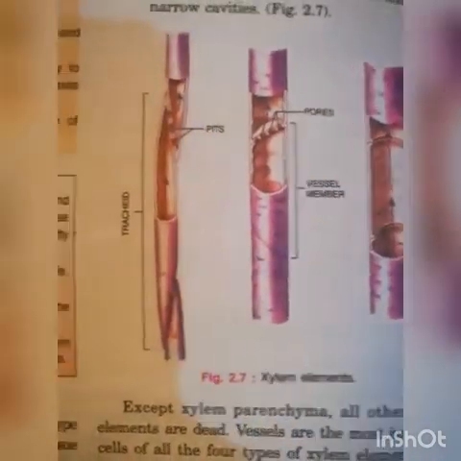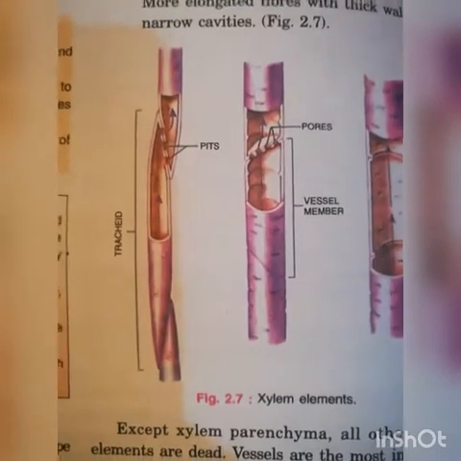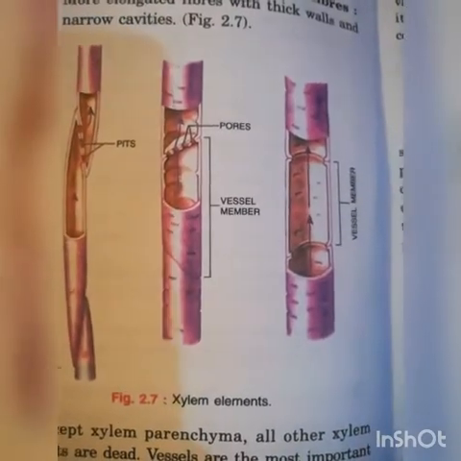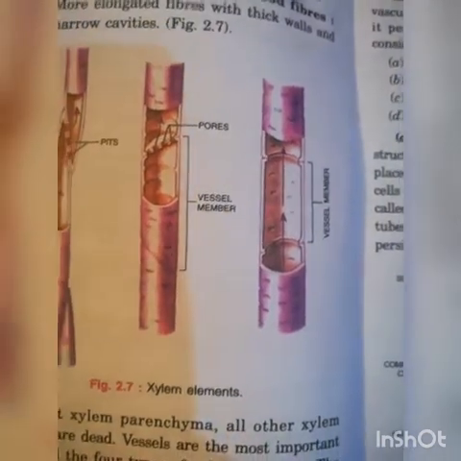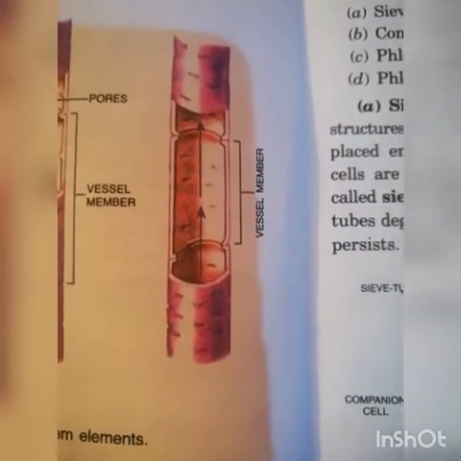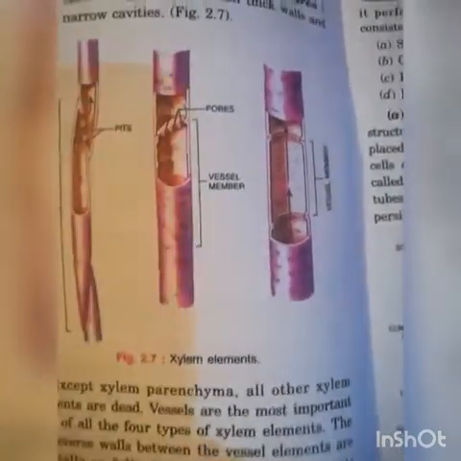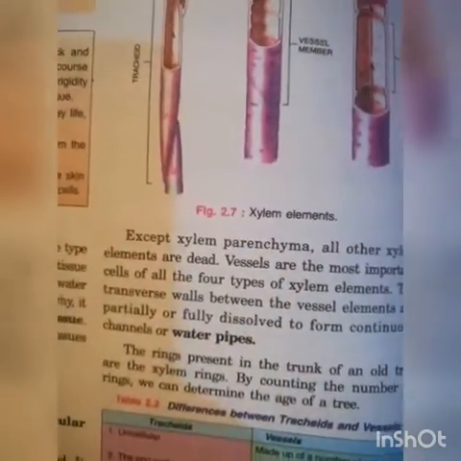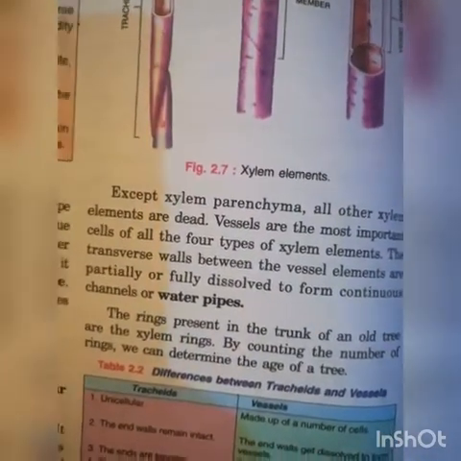See the figure. Tracheids, there are pits. Pit means pore-like structures, pores, vessel membrane and vessel membrane. Tracheids and vessels. Except xylem parenchyma, all other xylem elements are dead, as we have already discussed.